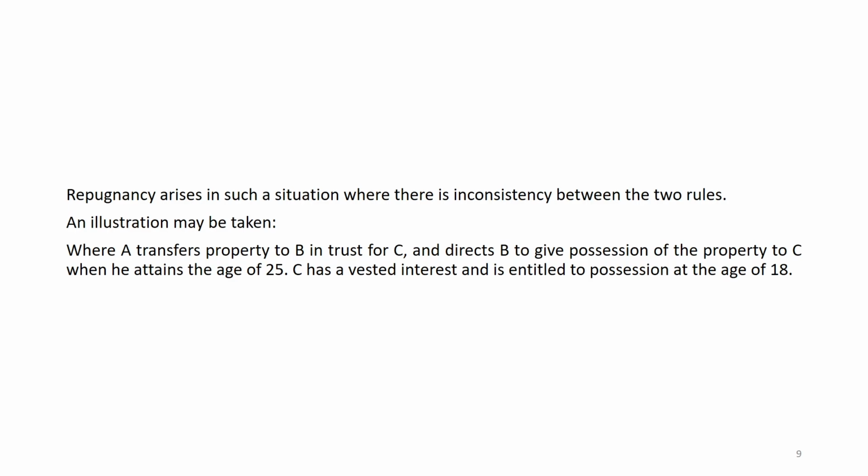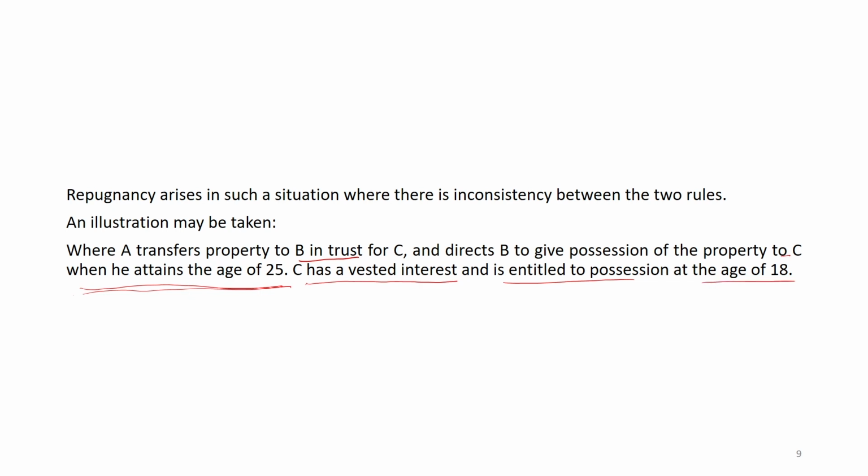Repugnancy arises in such a situation when there is an inconsistency between two rules. What are those? Through an illustration we will try to understand. Where A transfers property to B in trust for C, interest is vested, and directs B to give possession of the property to C when he attains the age of 25. What I have explained just now: C has a vested interest and is entitled to possession at the age of 18.